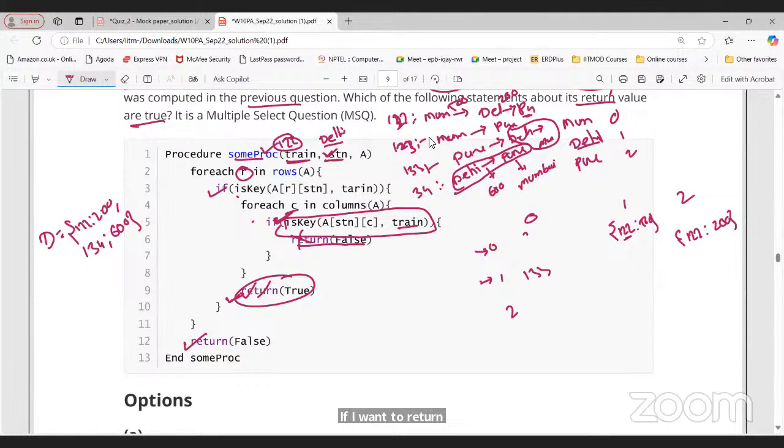It returns true when the train does not stop at the particular station. Am I right, sir? Now this if condition you are saying, no, I'm telling about return true. Yes, yes. This will return true when that particular train is not stopping from that station to any other station, right? Sir. So let's see the option here.